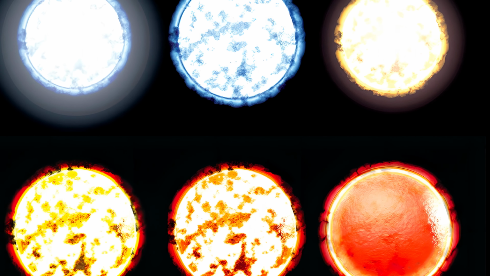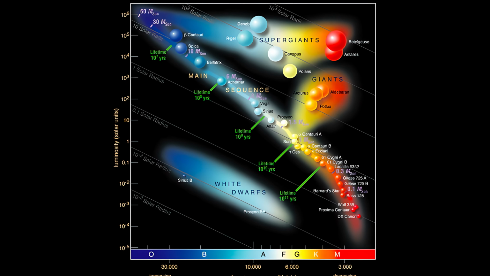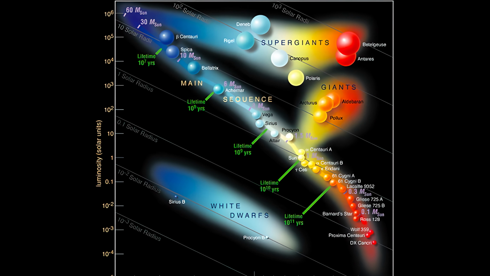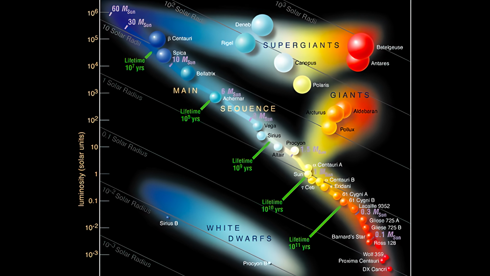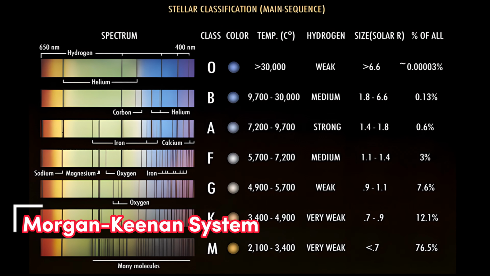Regardless of their temperatures and sizes, star types are determined based on their colors. According to blackbody radiation physics, stars behave like iron pieces heated in a fire. As the iron is heated, it turns from red to orange, yellow, white, and finally blue as the temperature increases. Today, stars are classified using the Morgan-Keenan system.